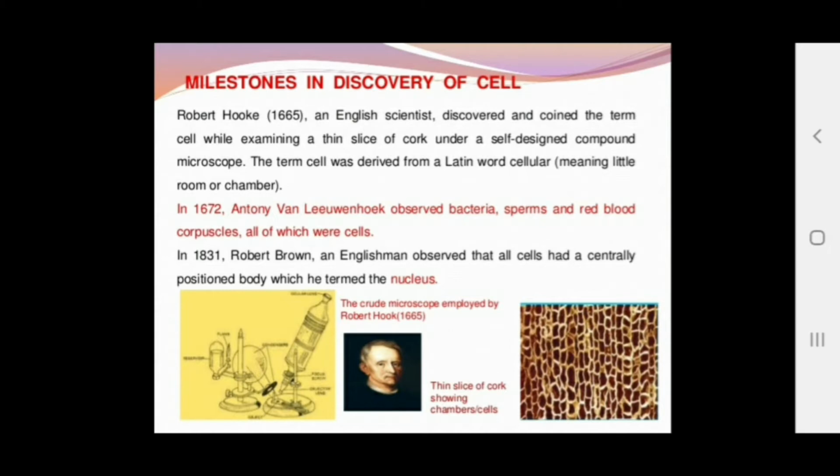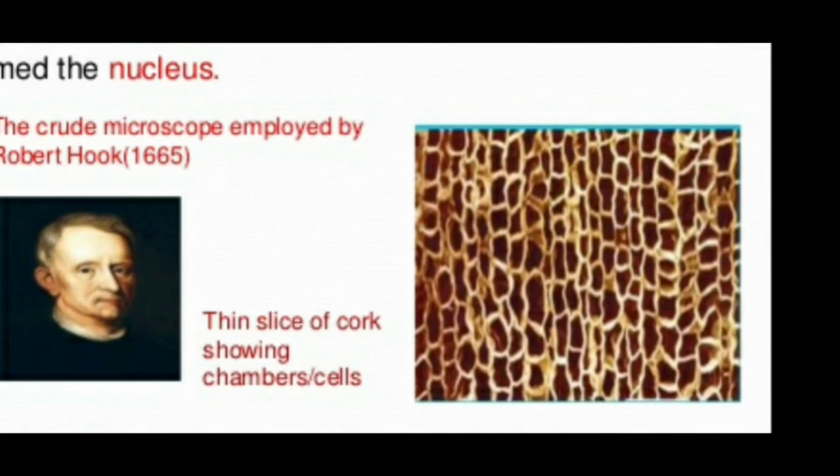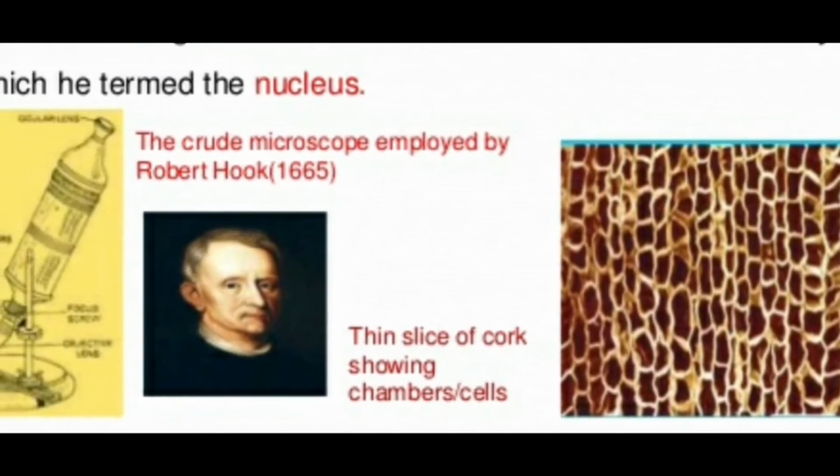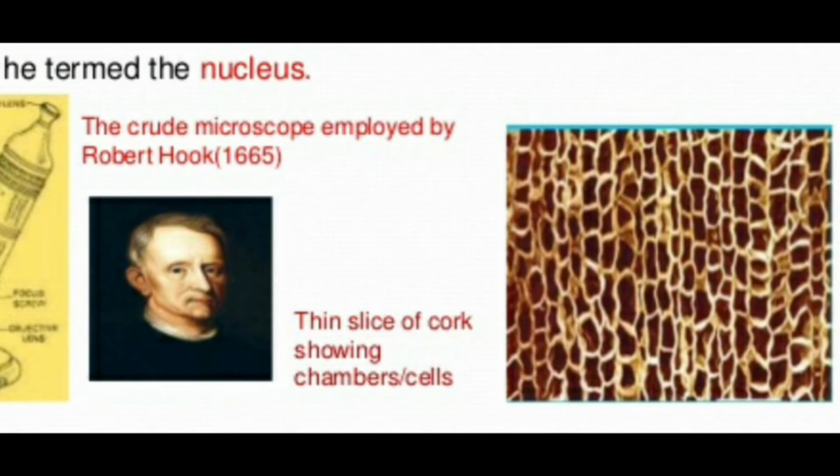Robert Hooke, in 1665, discovered the cell from a thin slice of cork. Actually, these were dead cells. He observed compartments of irregular shape, using a self-prepared microscope to observe the cells of the cork.